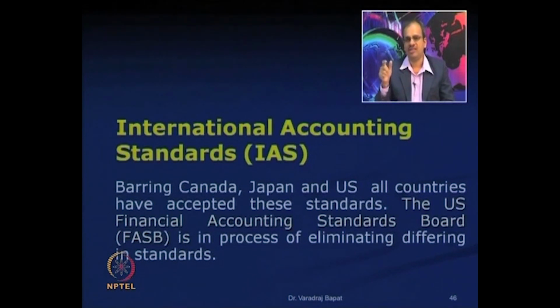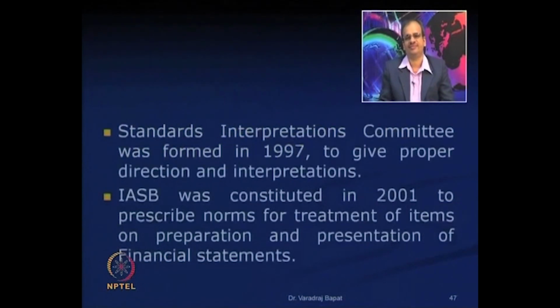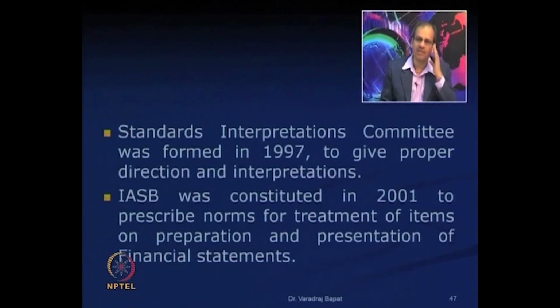The US accounting body, known as FASB, Financial Accounting Standards Board, is in the process of eliminating the differences, so that US standards are very close to international standards. Following the 1973 formation of IASC, one more committee known as Standard Interpretation Committee was formed in 1997, because a number of standards need to be properly understood and interpreted.